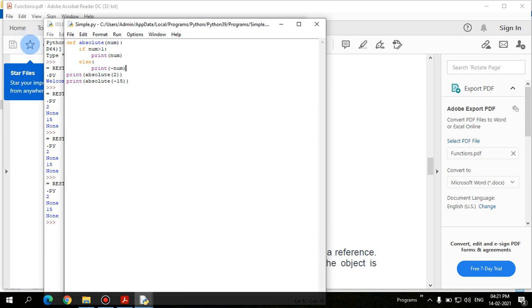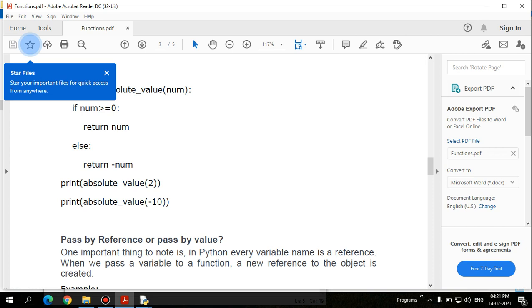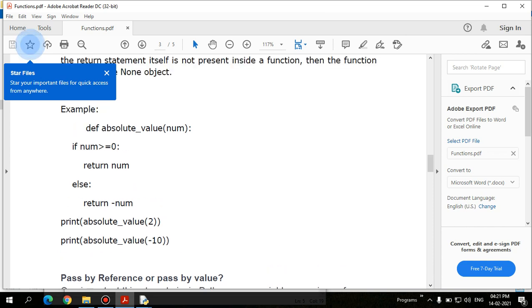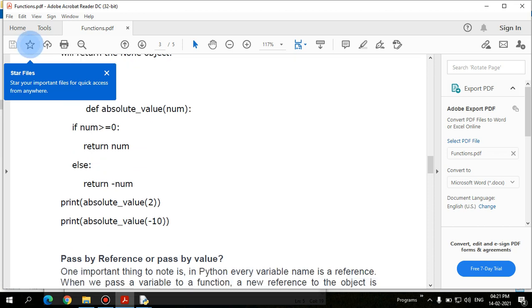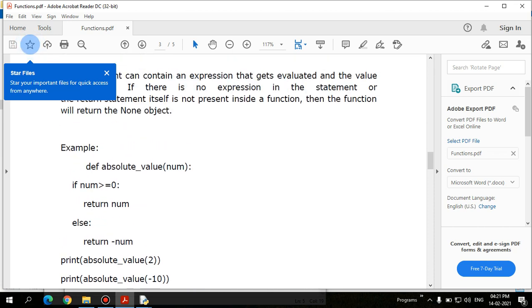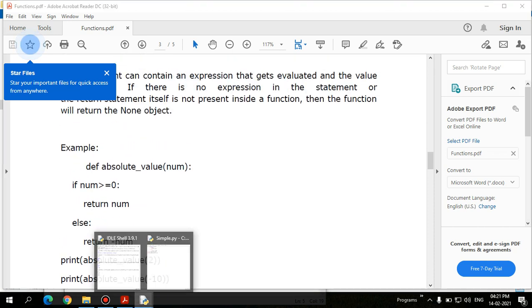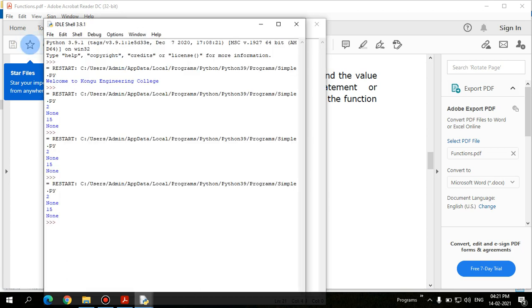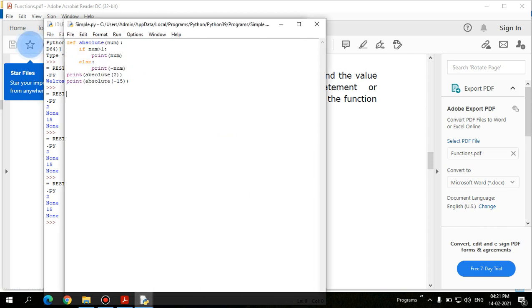Absolute of none, yes, function defined, print absolute of n. Okay, nothing, no more issues. Okay, I'll check it for it. Here print num is greater than 1.